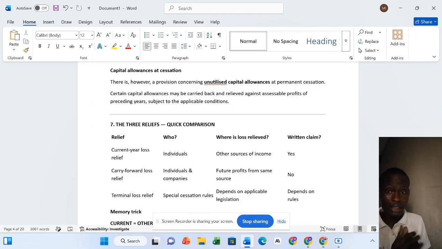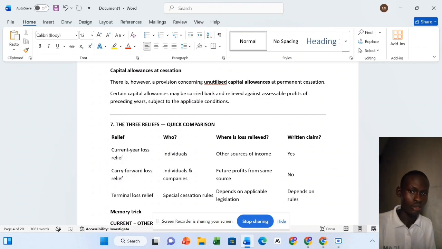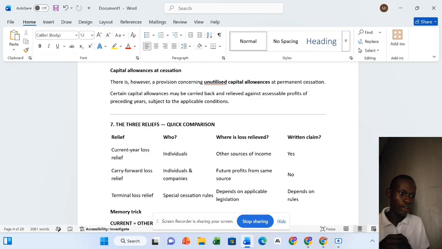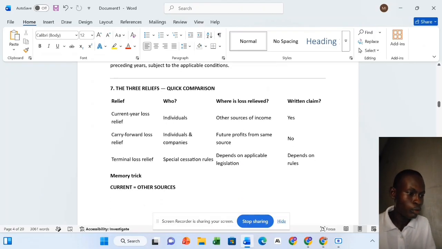Normally under the tax act there's actually not enough provision for terminal year loss relief, but with capital allowance at cessation, the unutilized capital allowance can be used to relieve your losses. So now you can carry those losses back. You can use the previous 5 years, up to the 5th year, of unutilized capital allowance to try to offset and relieve your losses.